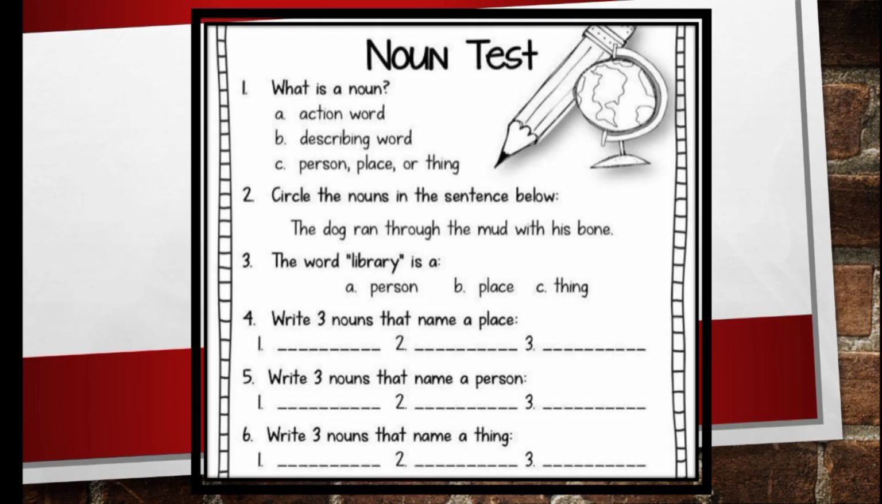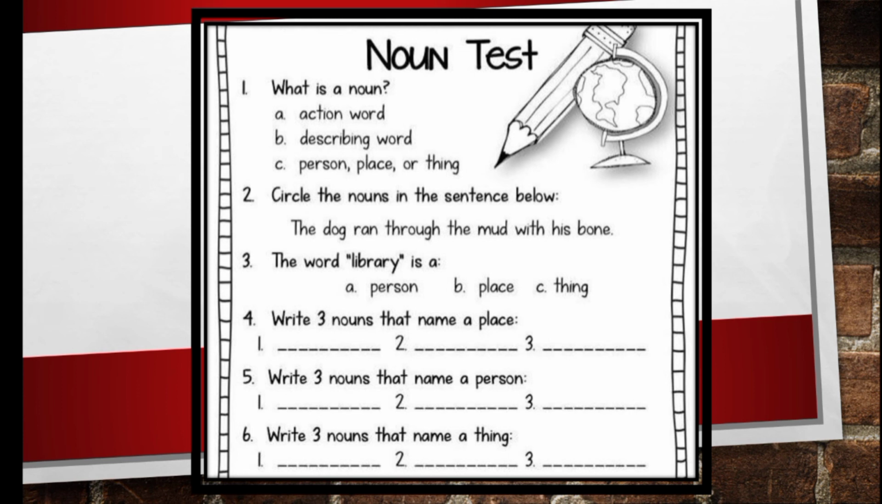And this is a noun test for you. Students, now tell me, what is a noun? The options are: action word, describing word, or person, place, or thing. Yes, a noun is a naming word. It represents the name of a person, place, or thing. Option C is the correct answer.